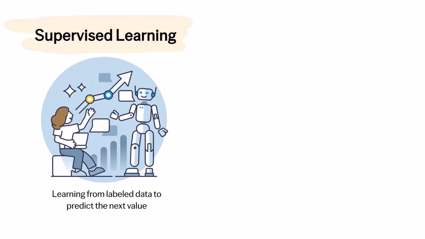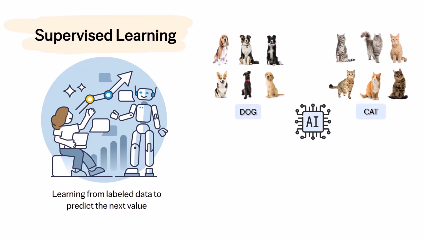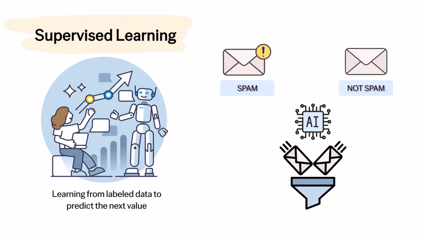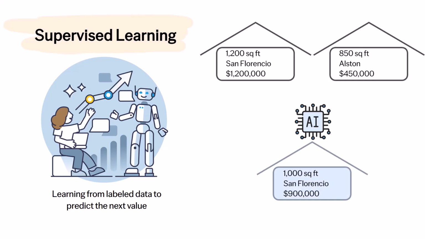First, supervised learning is like teaching with examples. Think of it as a guided learning process where the system learns from labeled data. For instance, if we want to teach an AI model to recognize cats and dogs, we show it thousands of images, each clearly labeled as either a cat or a dog. The system learns patterns in the images to make predictions about new, unseen examples. This method works exceptionally well for tasks like spam detection, where emails are labeled as spam or not spam, or predicting house prices, where we have data like square footage, location, and price. The key here is the availability of labeled data.